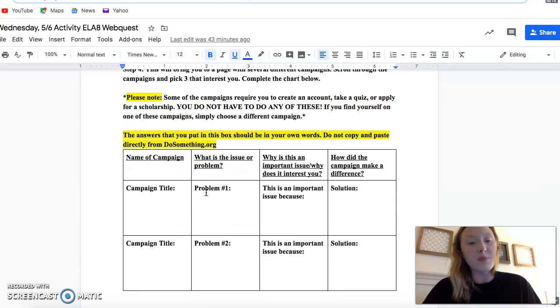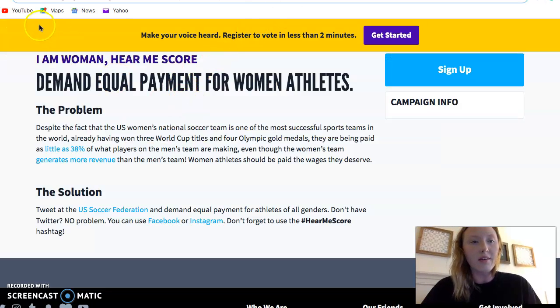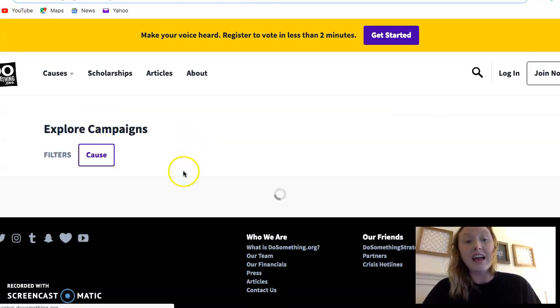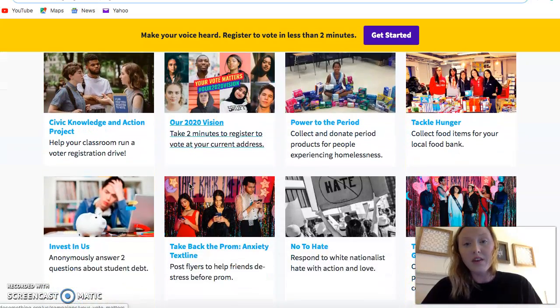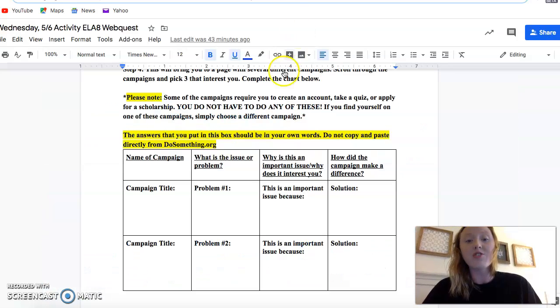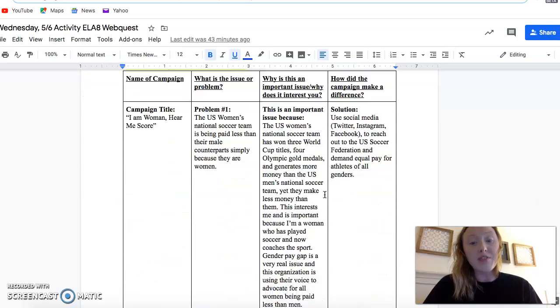You will be repeating this process for 3 campaigns of your choosing on DoSomething.org. There are plenty upon plenty of campaigns for you to choose from. Just choose 3. All right, and please remember to not just copy and paste. Put them directly into your own words, because it is plagiarism if you do not. So I will be checking for this to make sure that you are putting this into your own words and that you are fully answering all questions. All right, and that is your assignment for today.